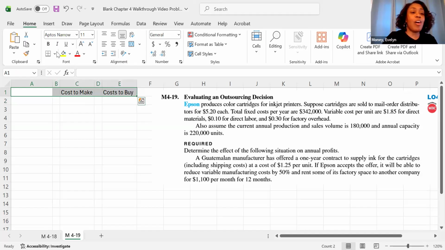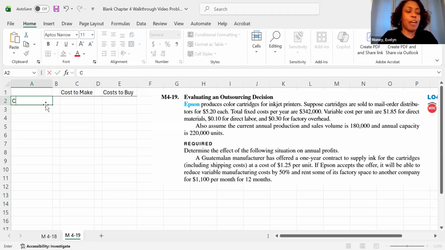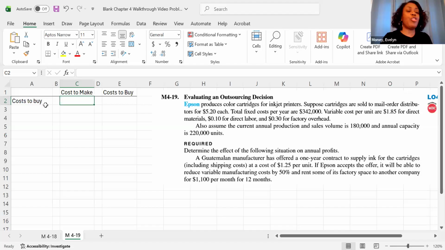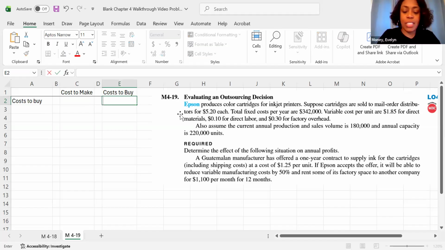Now, just because it's right out in front of my face immediately, it's easier for me to focus on the cost to buy it first. Because with the cost to make, I got to take into consideration all of my variable costs, and there are multiple variable costs. So let's deal with the cost to buy first. Now, of course, if I choose to make it, I'm not going to have any cost to buy. So it's zero. But if I choose to purchase it, then I'm paying $1.25. And annual production is 180,000 units. So I need to take that $1.25 and multiply that by the 180,000 units.